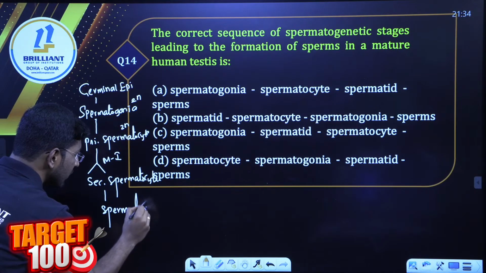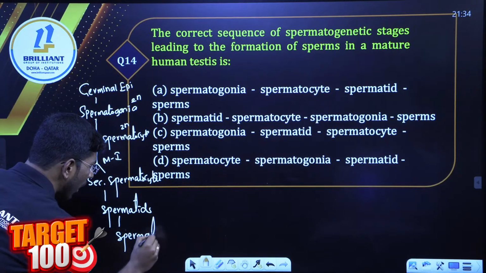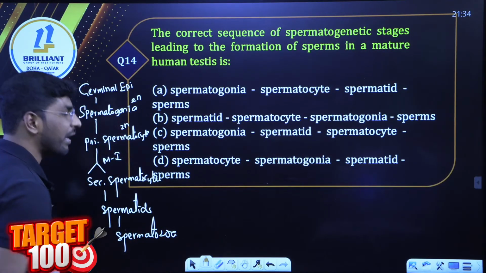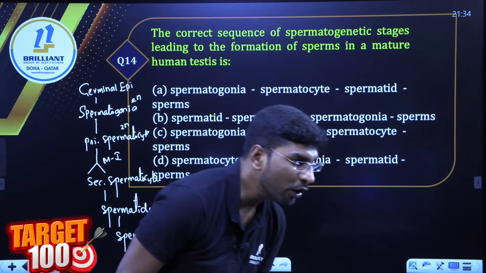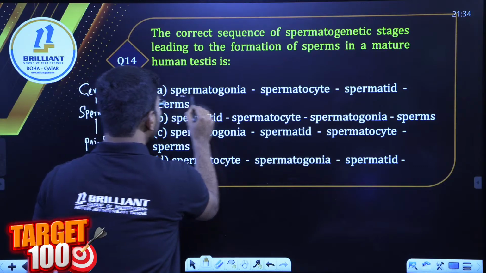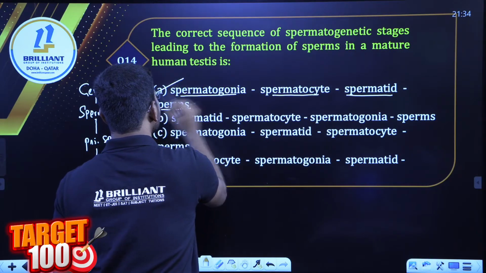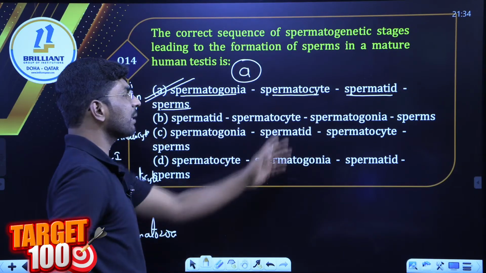Spermatids, finally spermatozoa. Finally the answer. What exactly is the answer? How many of you are correct? Very good. Absolutely correct. Look at here. Spermatogonia, spermatocyte, spermatid, sperm. So option A.